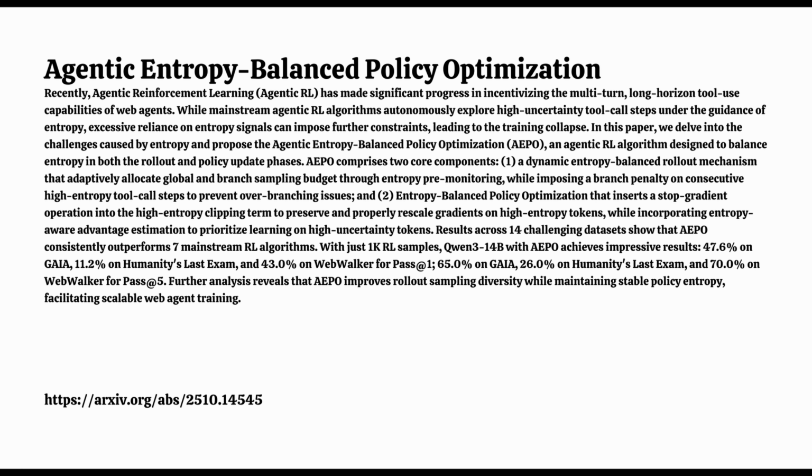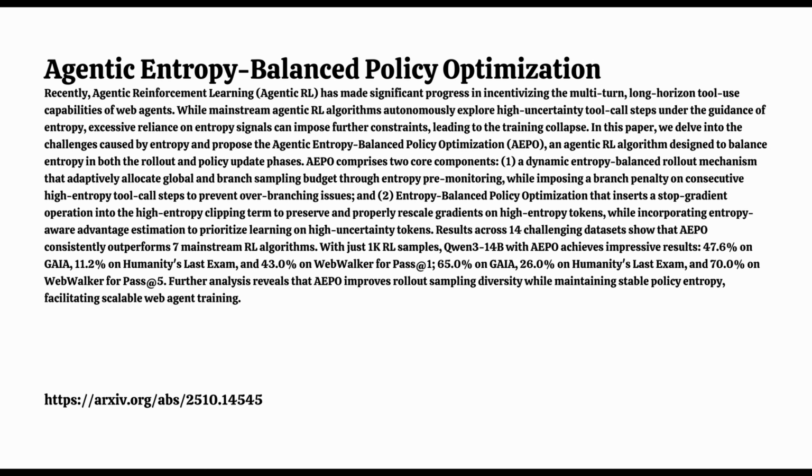But how does it stop that chain reaction, the consecutive high entropy steps? That's the second part of the rollout mechanism, the entropy-balanced adaptive rollout. It introduces a branch penalty. A penalty? Yeah. If the agent starts going down a path with multiple high-entropy steps in a row, this penalty kicks in. It progressively decreases the probability of taking yet another high-entropy branch along that same specific uncertain chain. So it actively discourages the agent from getting obsessed with one uncertain path. It forces it to spread its bets a bit more. Exactly. It pushes the agent to look elsewhere, ensuring a wider range of paths get explored, addressing that collapse issue directly. Okay, so that's the rollout fix.